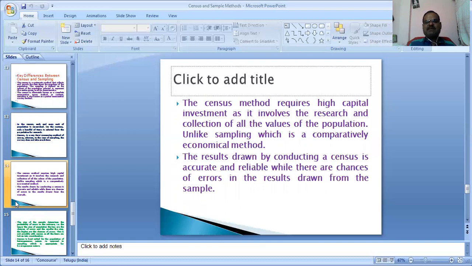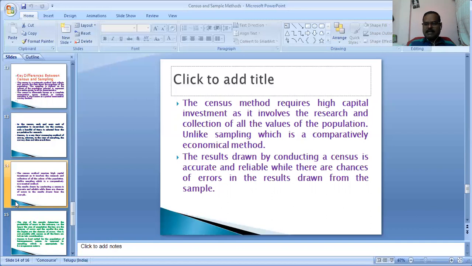Unlike sampling, which is a comparatively economical method, the census method requires high capital, but the sample method requires only a simple investment.